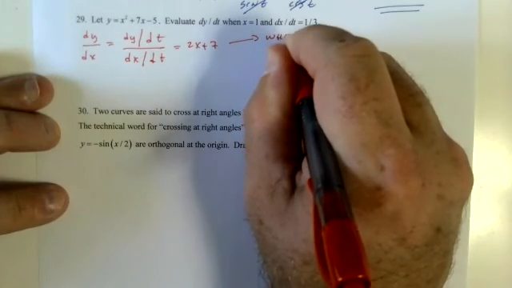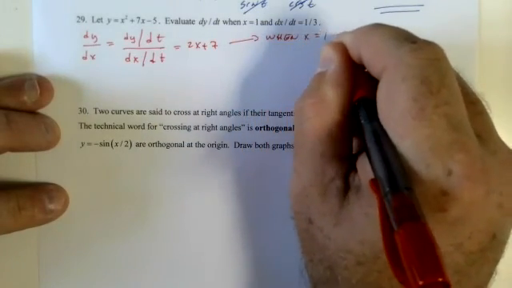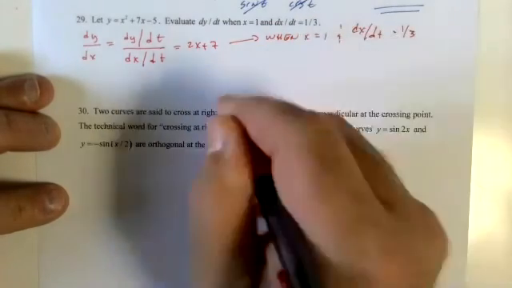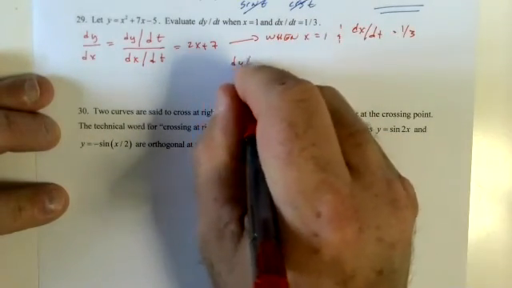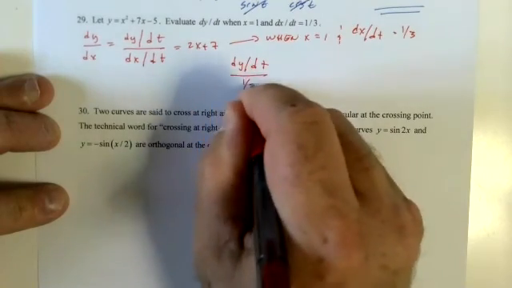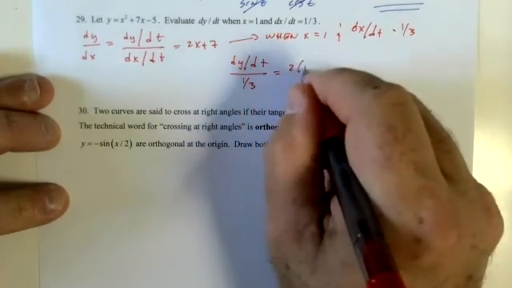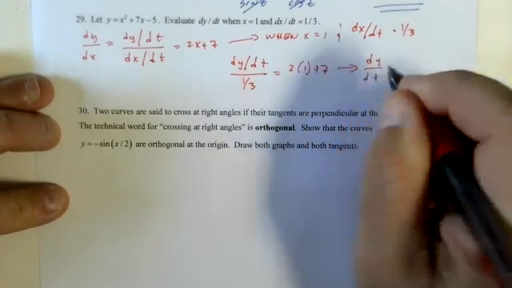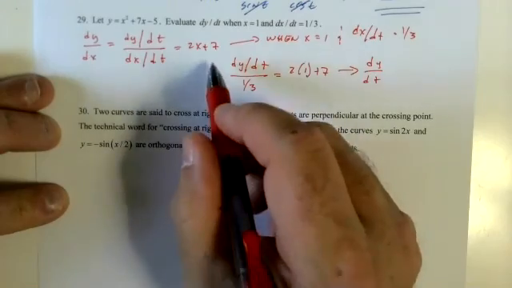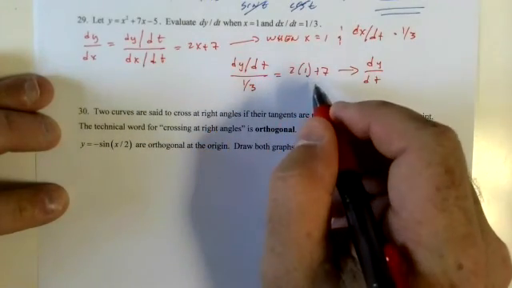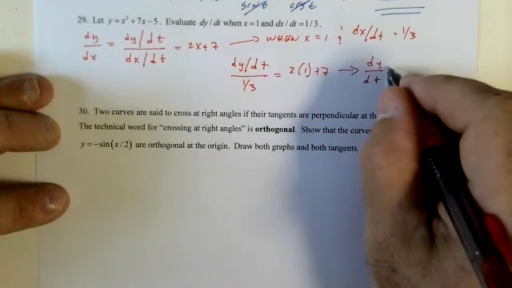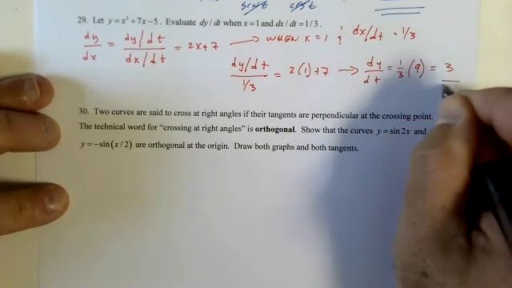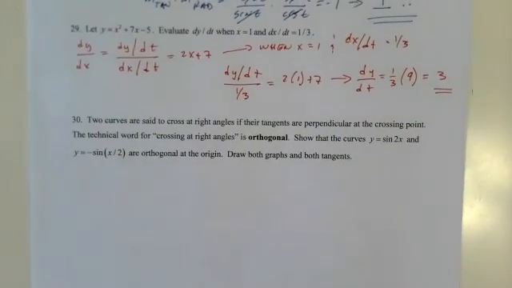When x equals 1 and dx dt equals 1/3, we get dy dt over 1/3 equals 2 times 1 plus 7. Therefore, dy dt, I'd have to multiply both sides by 1/3, is 9 divided by 3, 3. That's slick. That's an AP-esque problem.